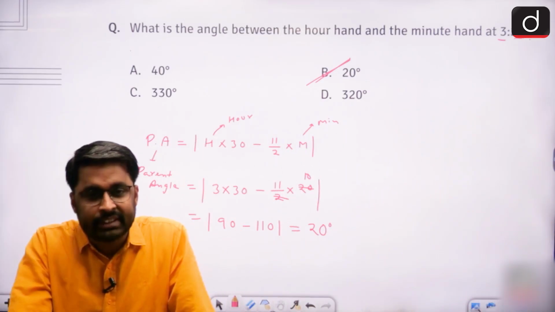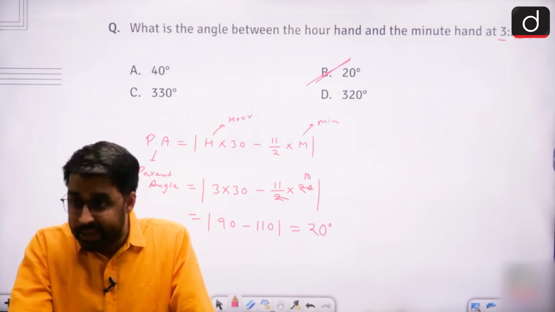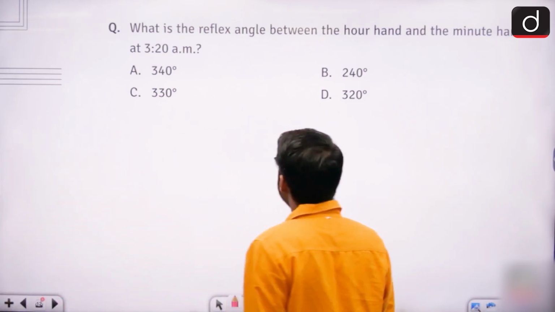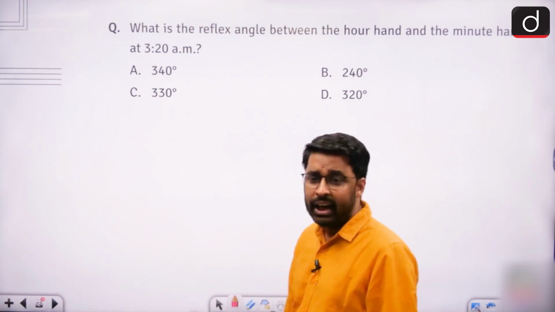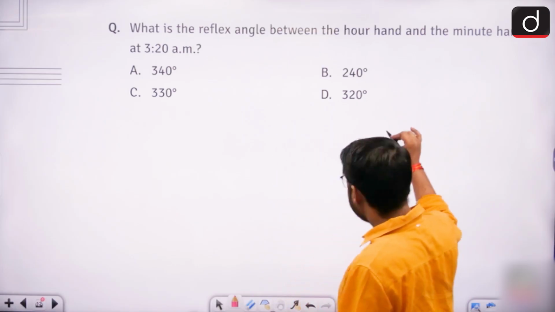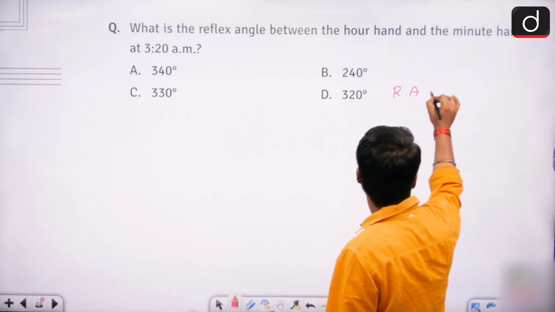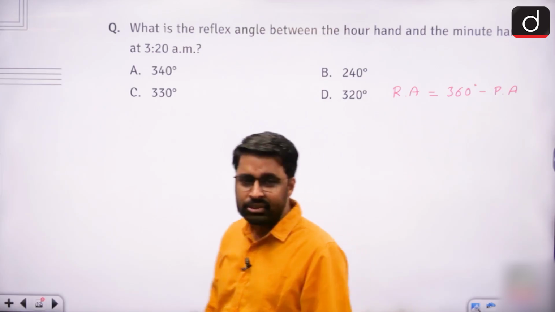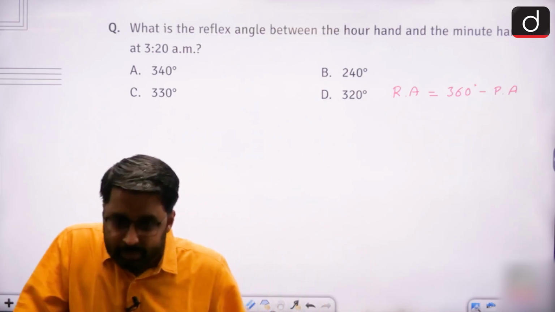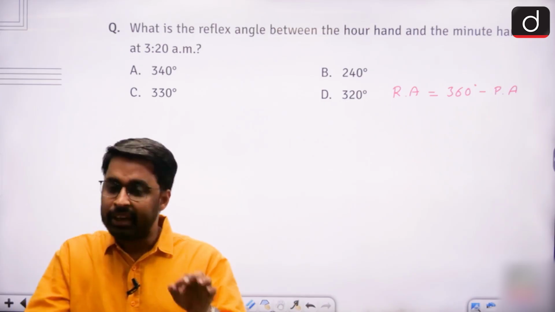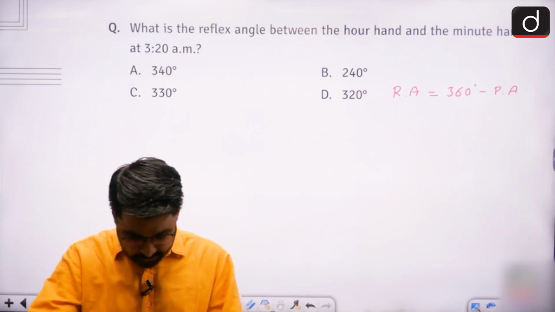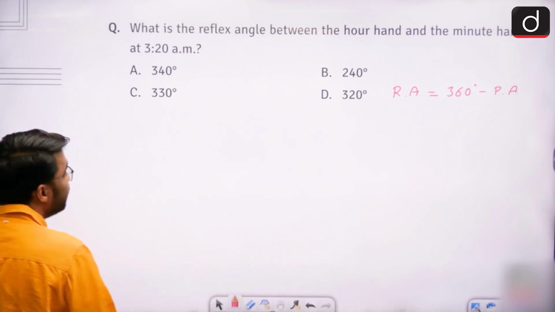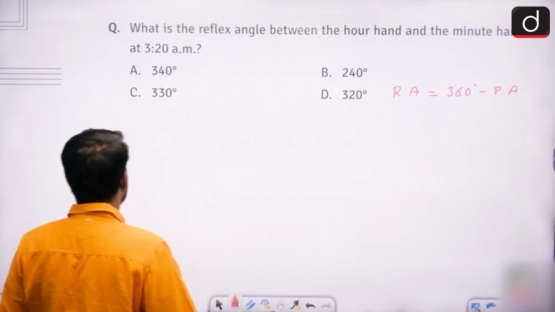Now see, the second type of question that I can get from here, the same type of question but in a different language, would be this: what is the reflex angle between the hour hand and the minute hand at 3:20 AM? Now see, the reflex angle between the hands of the clock is 360 degrees minus parent angle. When you subtract the parent angle value from 360 degrees, you will always get the reflex angle. When I subtract the parent angle value from 360 degrees, I'll get the reflex angle value.